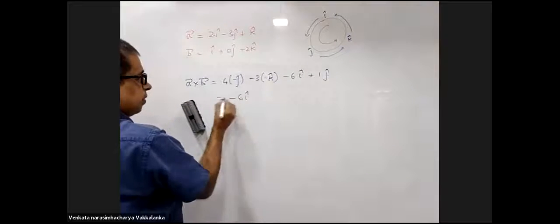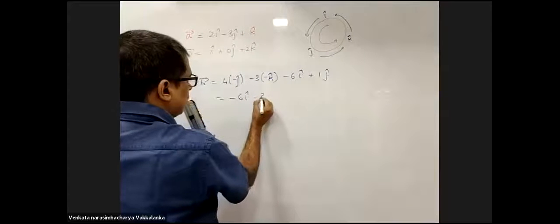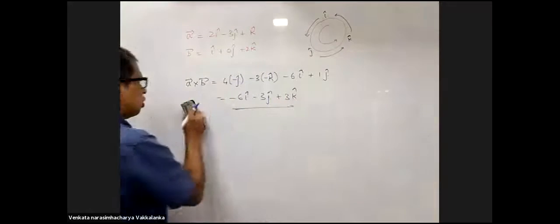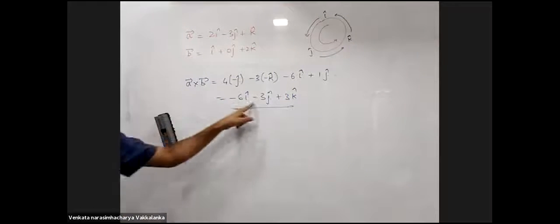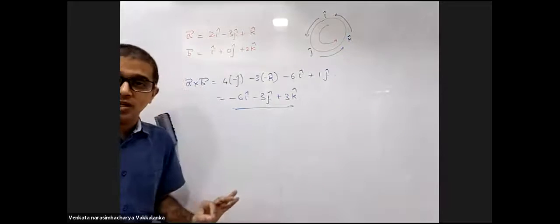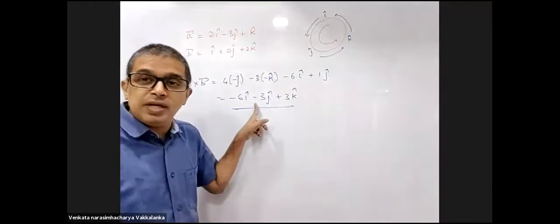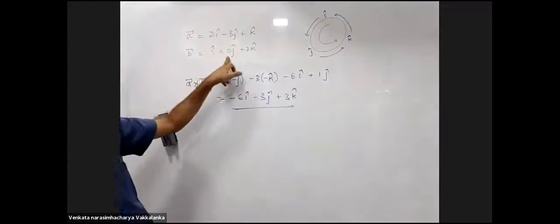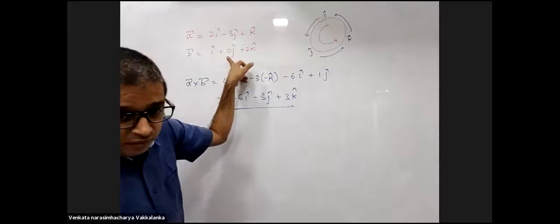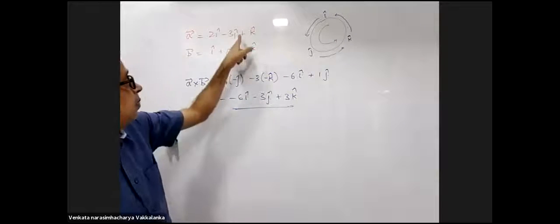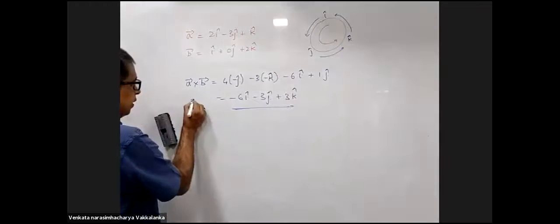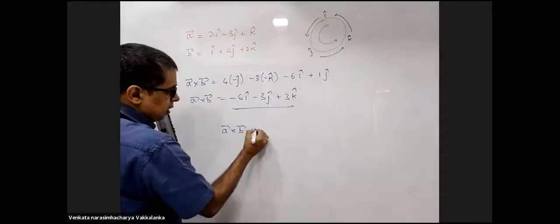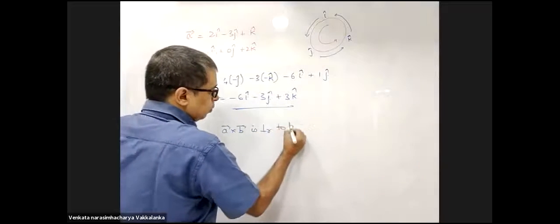Minus 6 I cap, minus 3 J cap plus 3 K cap is the cross product of A and B, which is also a vector with direction. Can you make a guess what will be the direction of this? This will be perpendicular to the plane containing A and B. Listen carefully. Yes, this will be perpendicular to both A and B.